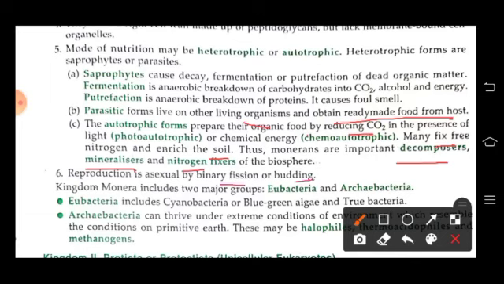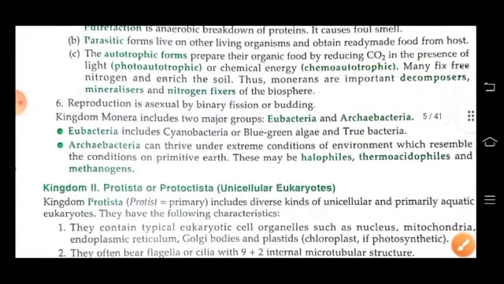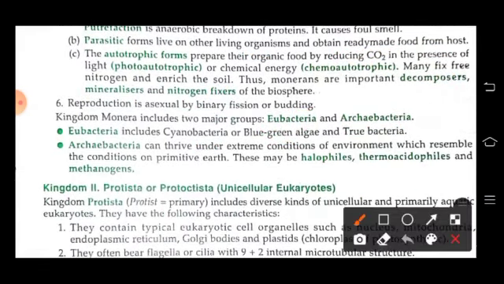Kingdom Monera includes two major groups, the eubacteria and archaebacteria. Eubacteria includes cyanobacteria or blue-green algae and true bacteria. Archaebacteria are the primitive forms. They can survive under extreme environmental conditions and may be halophiles, thermoacidophiles and methanogens.